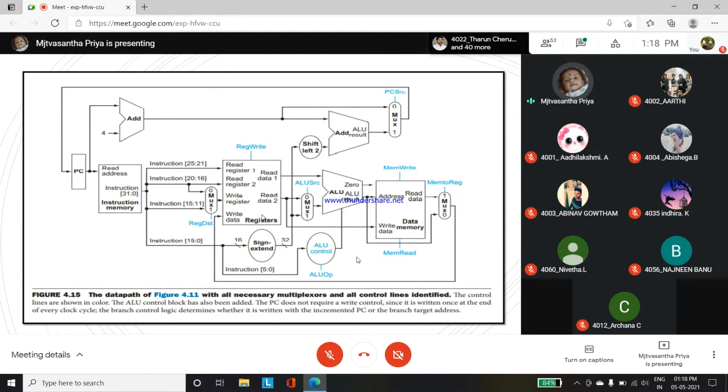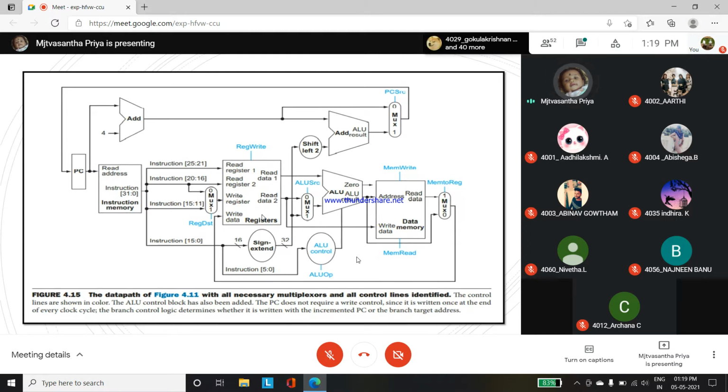So what does that mean? It has a 2-bit ALU OP control signal. What is that OP? Any one of you? The OP field, is it operand or opcode? Ma, what is the OP field? Are you saying opcode or operator? So OP means opcode, right? So the opcode control signal uses the 2-bit ALU, okay?